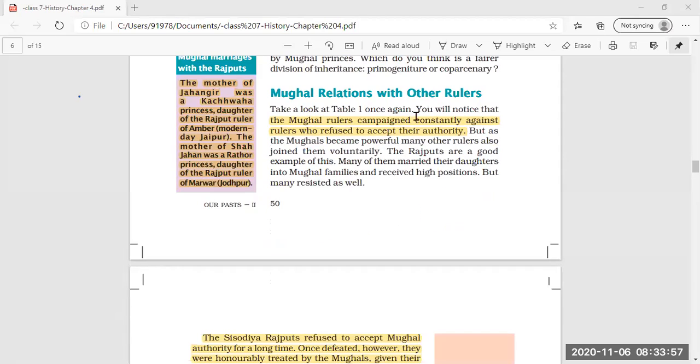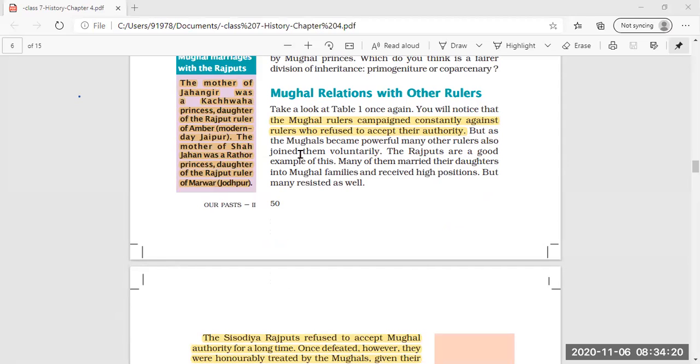Now, Mughals' relationship with other rulers. In this, you will notice that Mughal rulers campaigned. Campaigned means they fought wars and won battles constantly against the rulers who refused to accept their authority. Again and again, Mughal rulers were fighting wars.